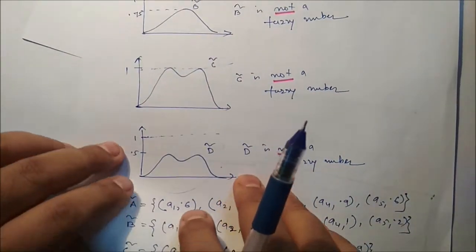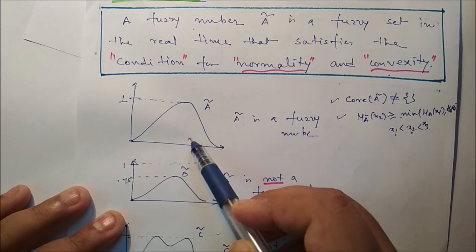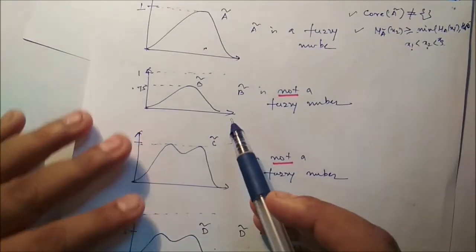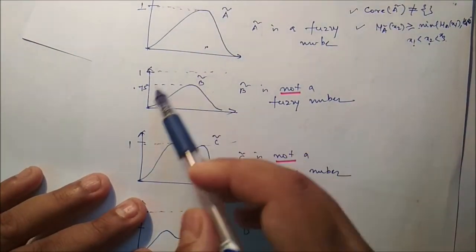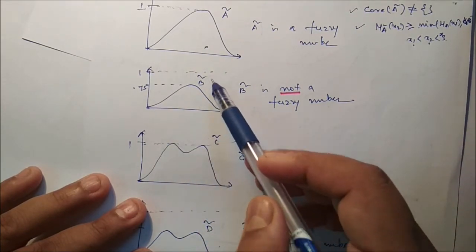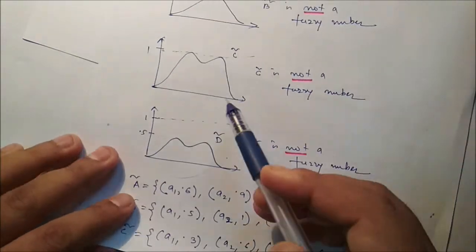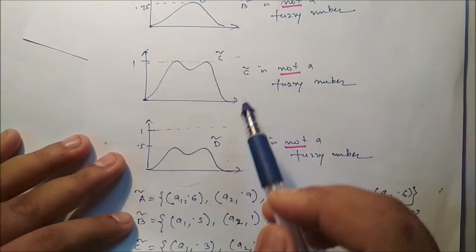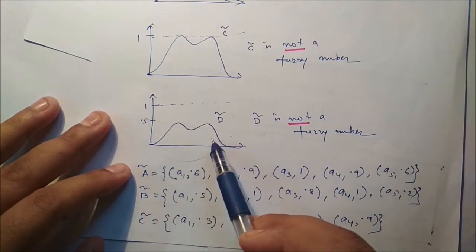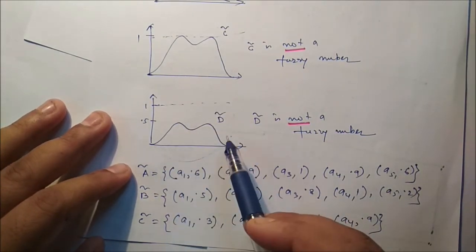So here we can repeat one thing. This is the figure which is normal as well as convex. It is a fuzzy number. This one is convex, but it is not normal, so it is not a fuzzy number. This one is normal, but it is not convex, so it is not a fuzzy number. Here neither is it convex nor normal. Definitely it is not a fuzzy number.